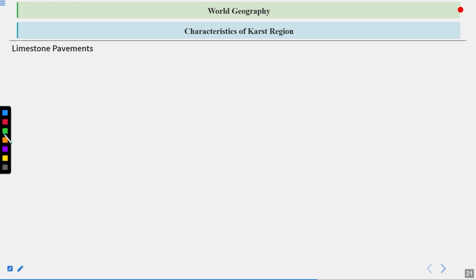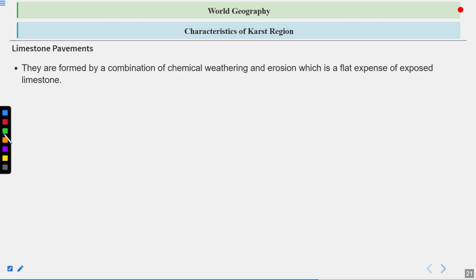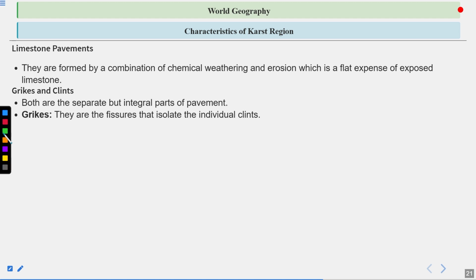Then limestone pavements, they are formed by the combination of chemical weathering and erosion, which is a flat expanse of exposed limestone. Grikes and clints, both are separate but integral parts of the pavement. Grikes, they are the fissures that isolate the individual clints.